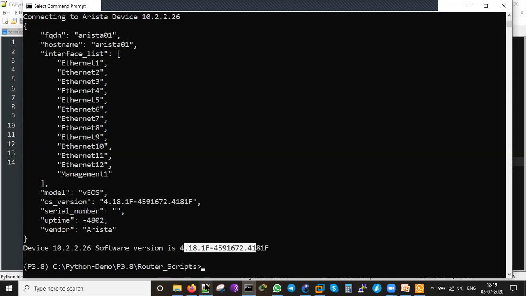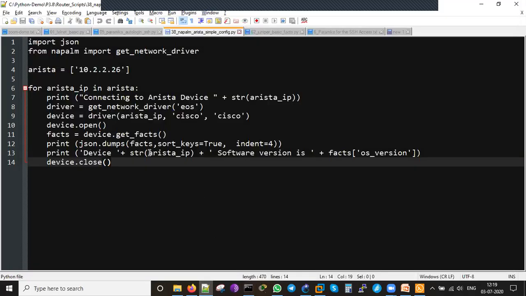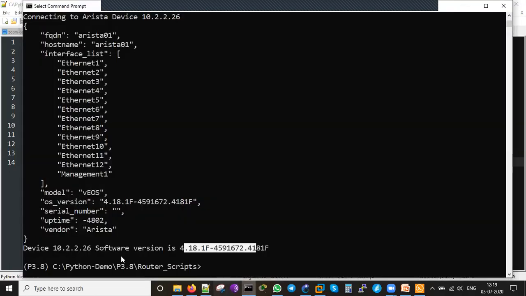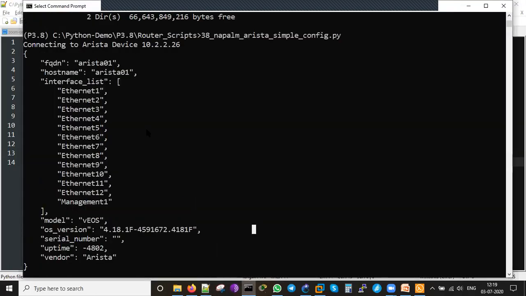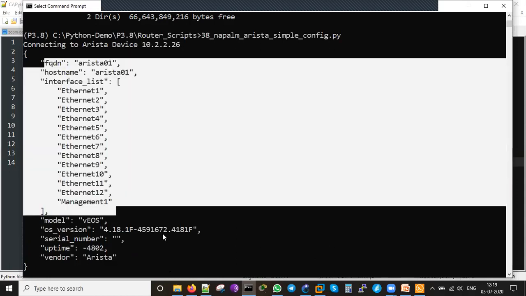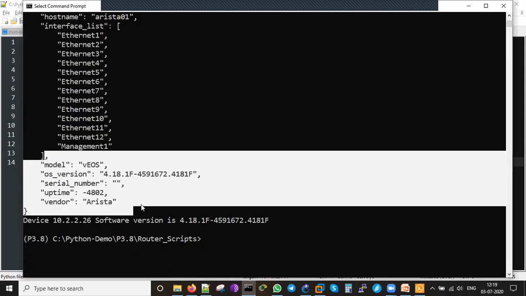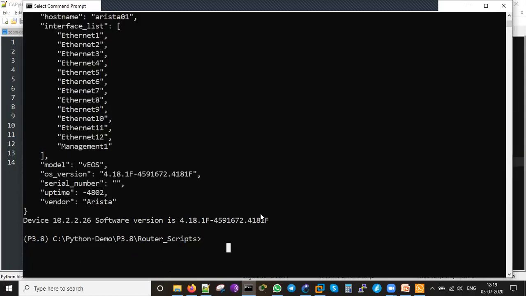This line, why is it coming? Because in our script it has been written: device Arista IP, software version is OS version. That's why we are getting this last line. Anyway, we got this information here. We are logging into this one, then we are running this command to get this, and we are seeing these outputs. So this is about the Arista.